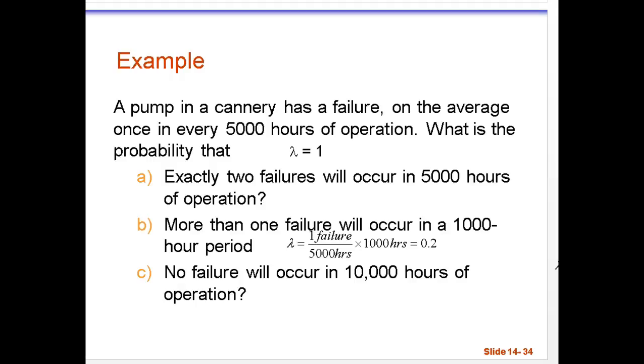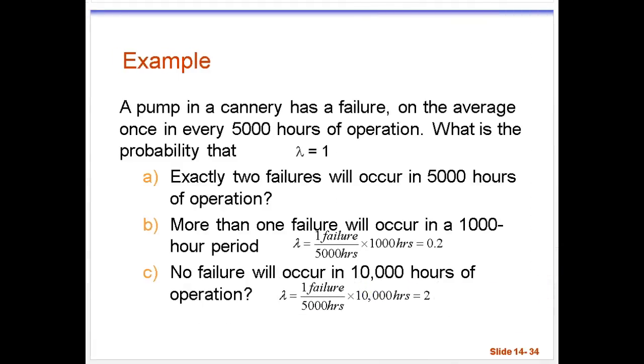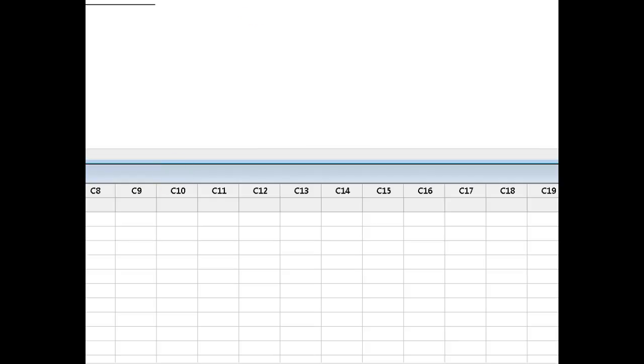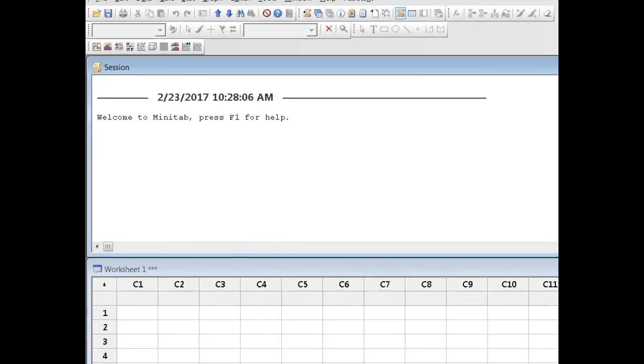In part C of the problem, find the probability that no failure will occur in 10,000 hours of operation. 10,000 is twice the 5,000, so we know the expected is 1 in 5,000 hours. If the time frame is 10,000 hours, then we expect 2 failures. Okay, so going to Minitab, and hang on one second.